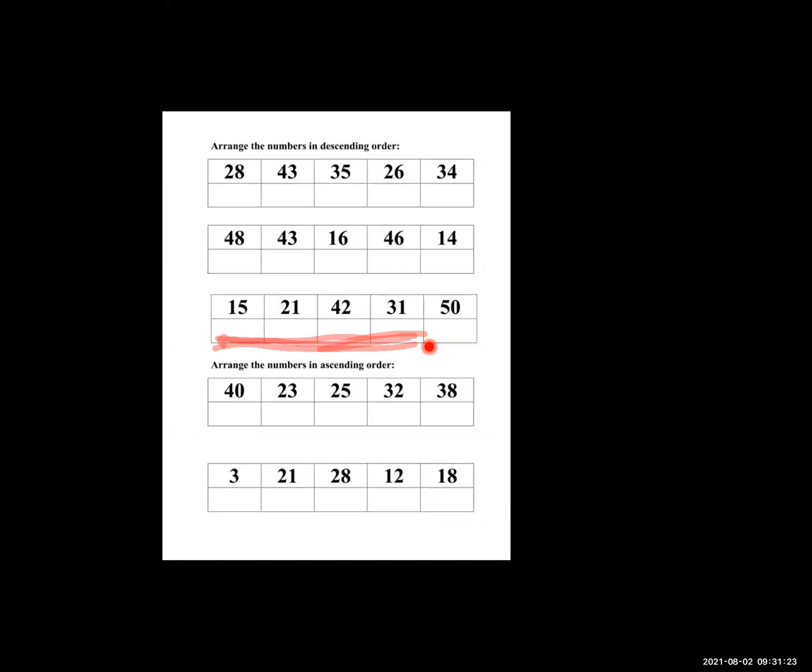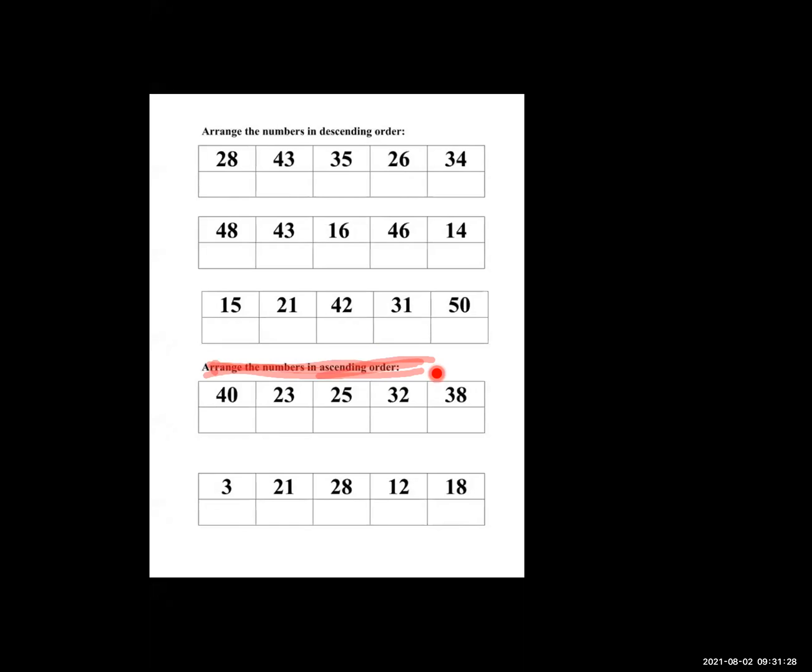Okay. So here is 40, 23, 25, 32 and 38. 40 means 4 tens are there. 23 means 2 tens and 3 ones are there. 25 means 2 tens and 5 ones. 32 means 3 tens and 2 ones are there. 38 means 3 tens and 8 ones are there. So 40 is 4 tens, so I think it is the biggest number. 38 is also big. 32 is also bigger than the 2 tens numbers.